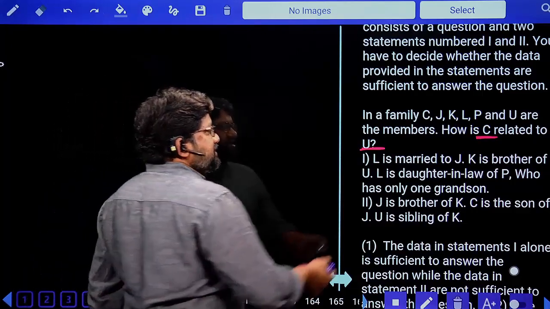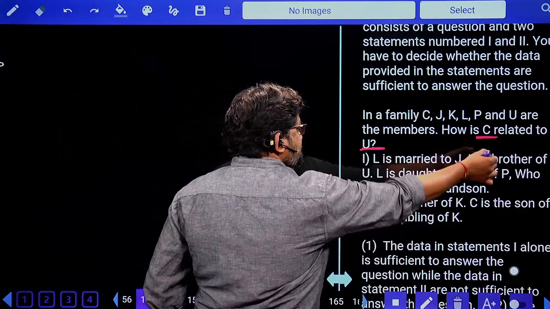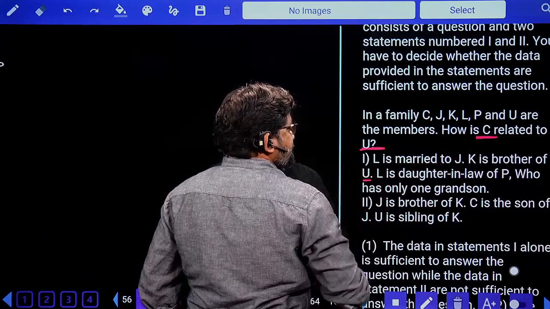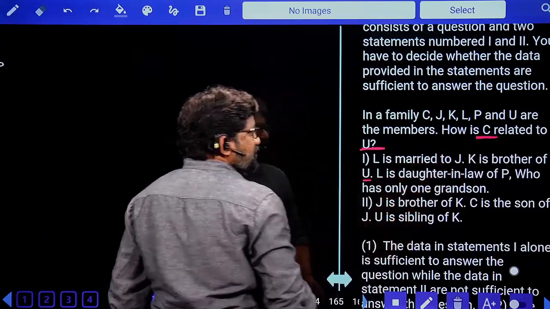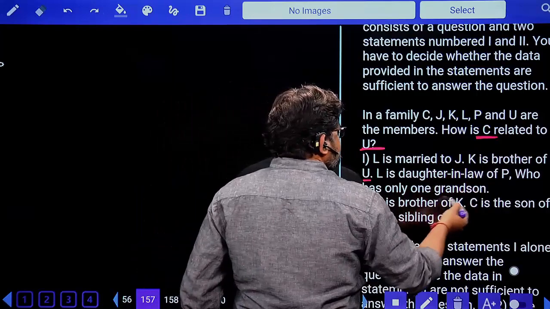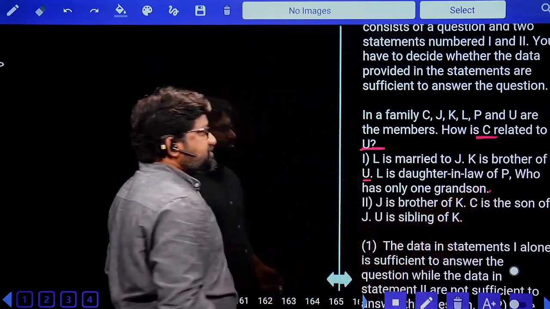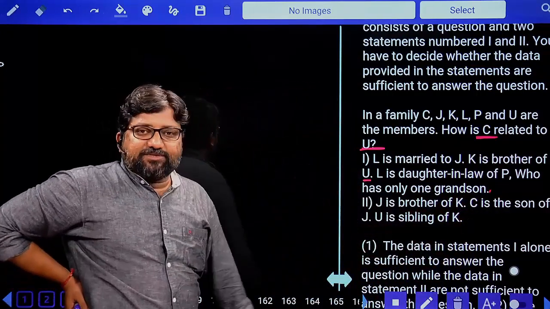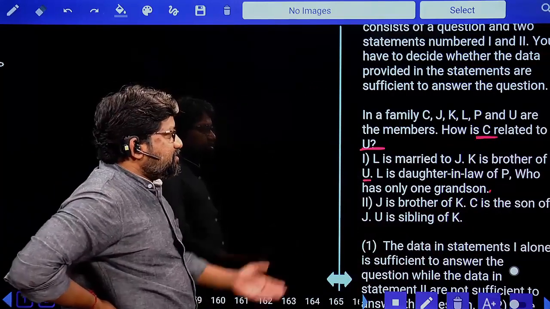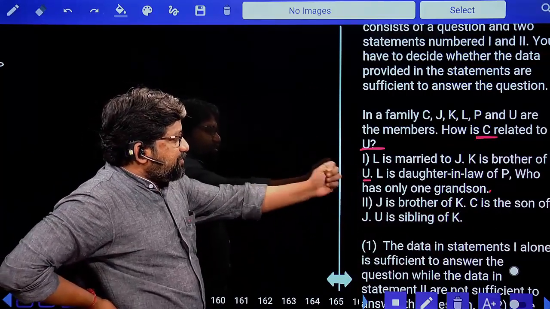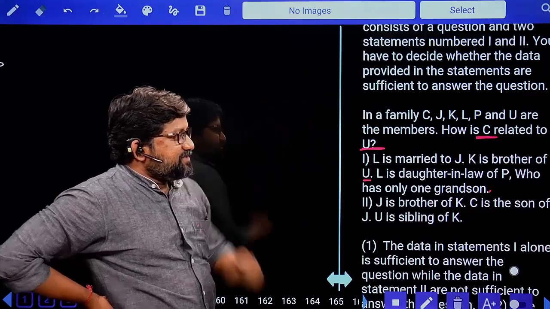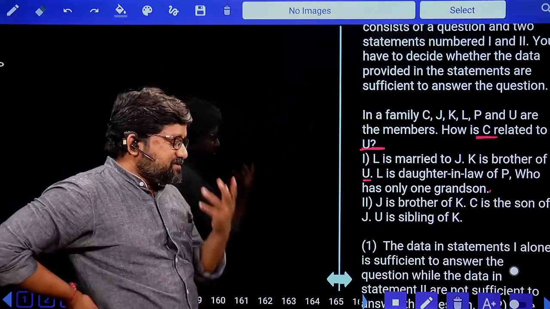First statement. L is married to J. K is the brother of U. Yes, you have U here. L is the daughter-in-law of P, who has only one grandson. Where is C? You have information about U, but you don't have information about C. So when there is no information about C, how will you get the answer? You won't get the answer.